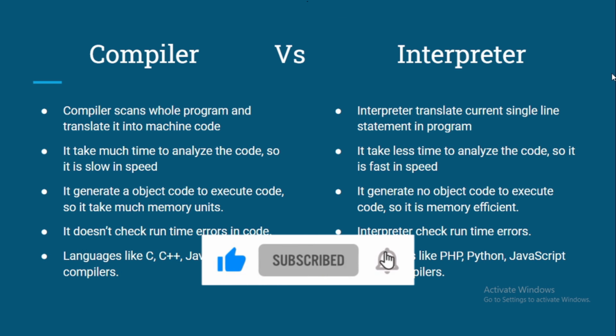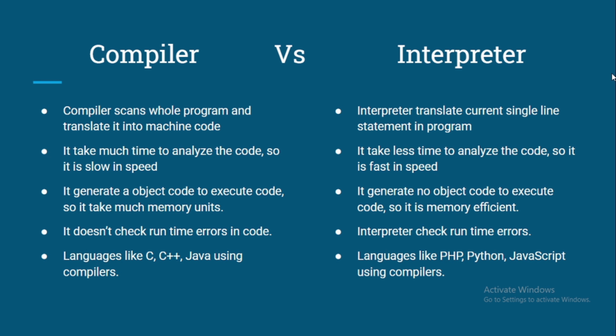So let's start with the next topic, that is compiler versus interpreter. What is that? So first of all, let me tell you, to execute any program in any language, we need a system or a special program or a special software that can read that code, understand that code, and is able to execute that code.